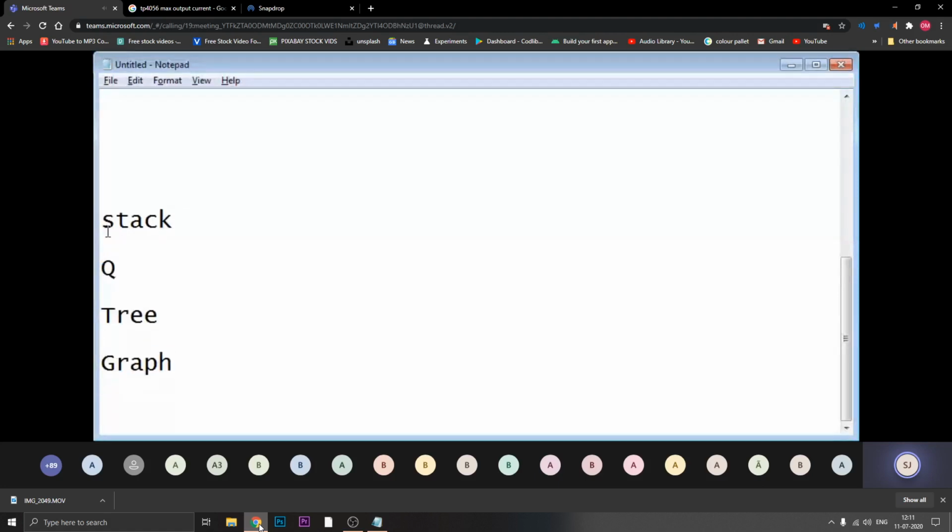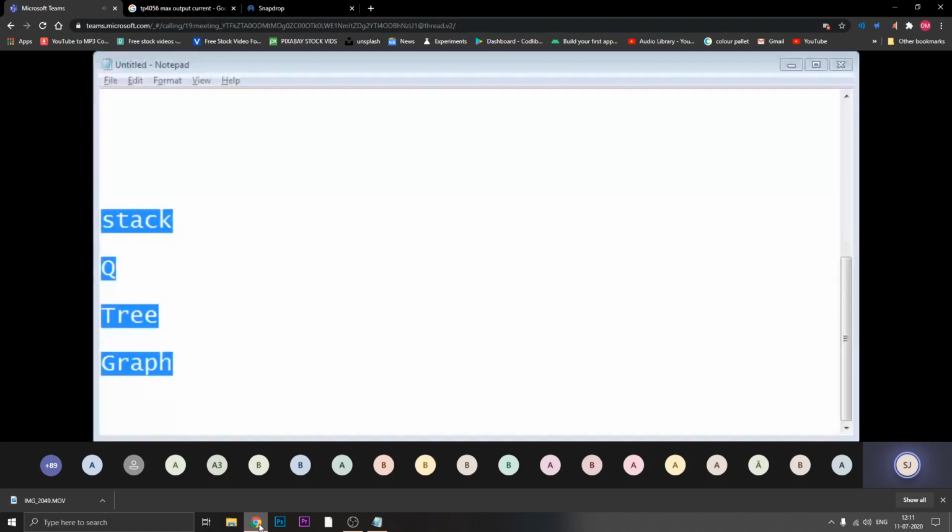So the basic data structure will not change. The program implementation of the four basic data structures will change depending upon what methodology I am using, whether array or linked list. We will go into that afterwards, whenever we start implementation. But what I want to say over here is this.